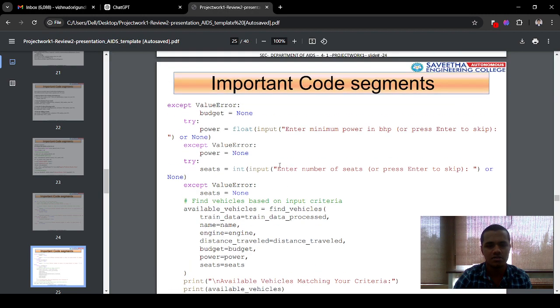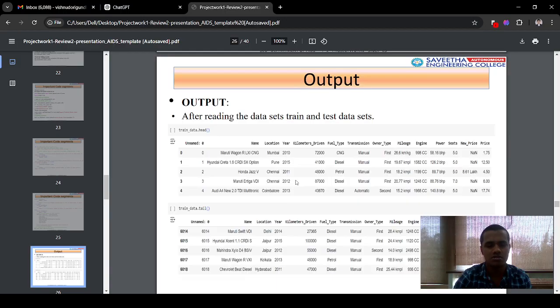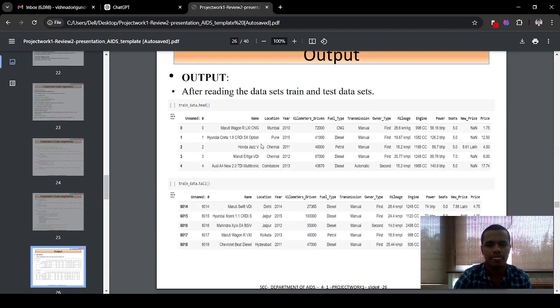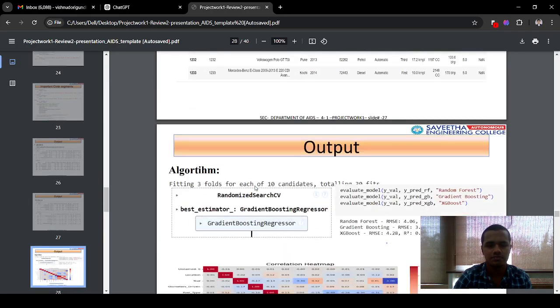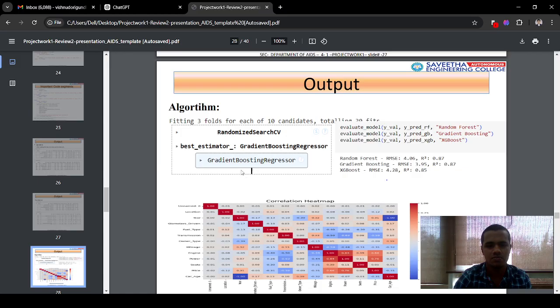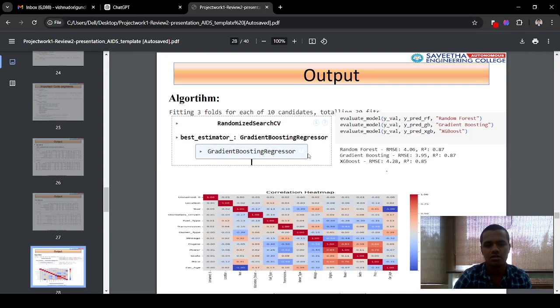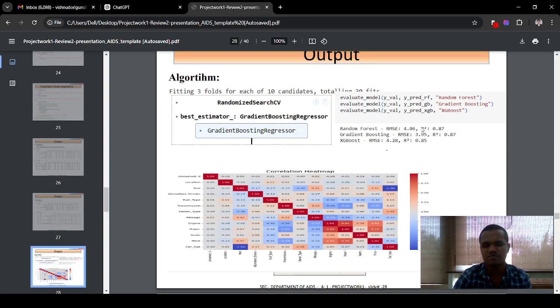This is the final. After writing the code, what is the output I was getting? This is the training and testing data, and the algorithms with random CV. The best algorithm is the gradient boosting regressor, because it has minimal loss of data and the speed is also very high.